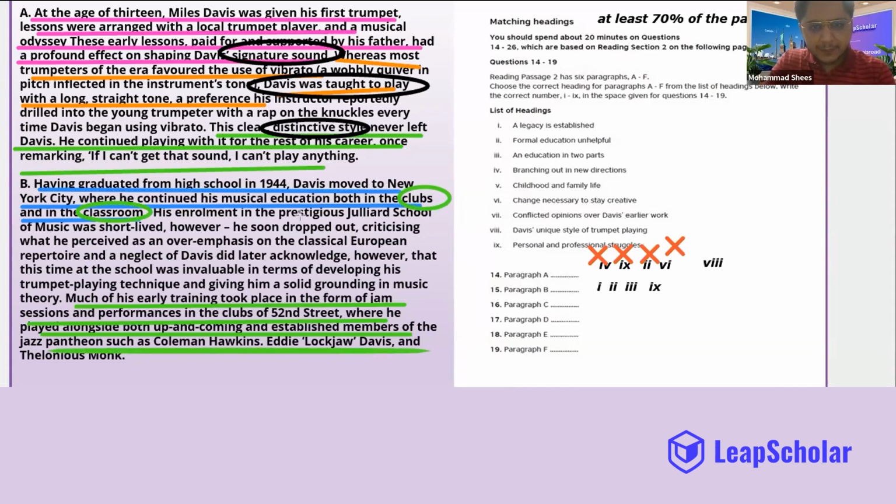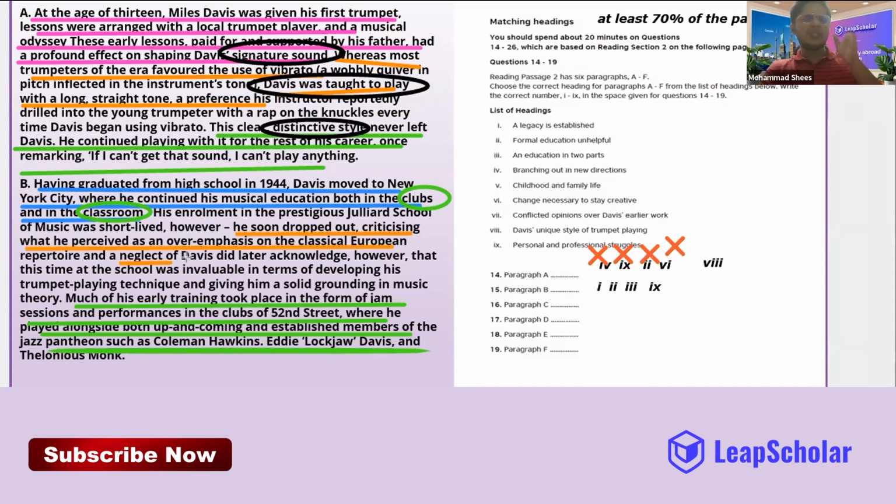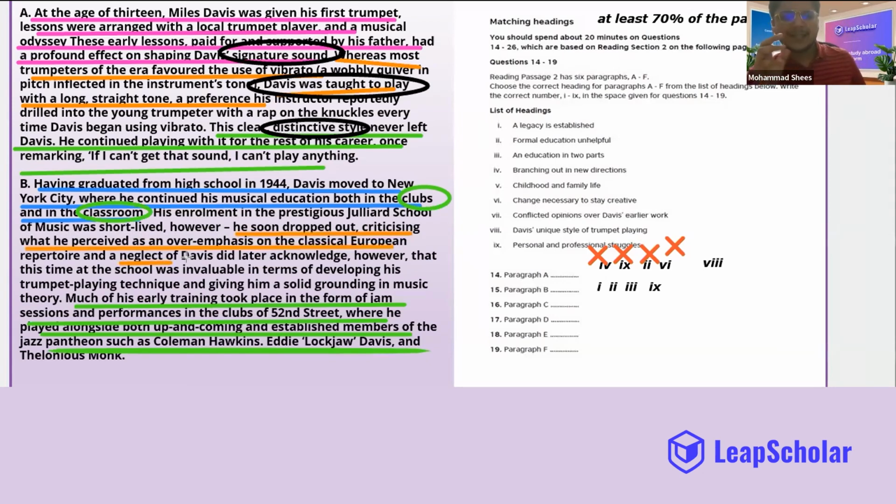His enrollment in the prestigious Juilliard School of Music was short-lived. However, he soon dropped out, criticizing what he perceived was blah, blah, blah, and neglect. The biggest mistake that you can do is reading the sentence only in parts.